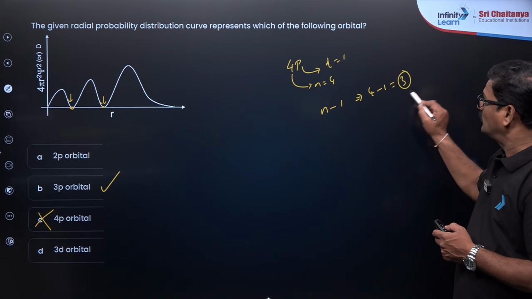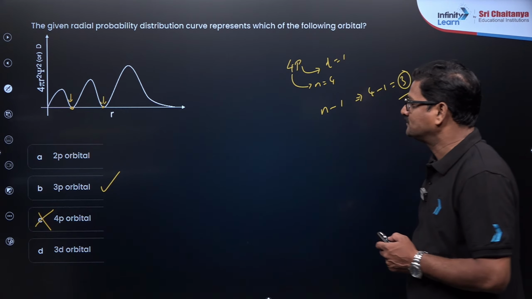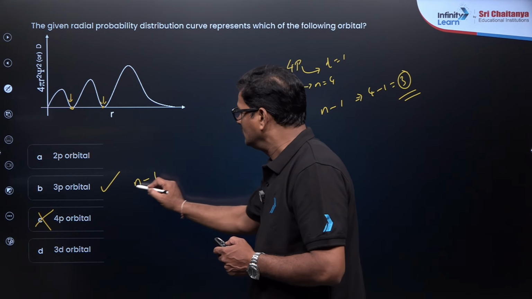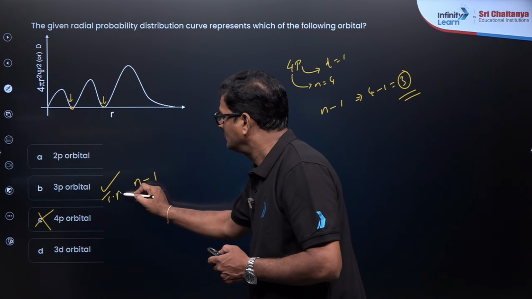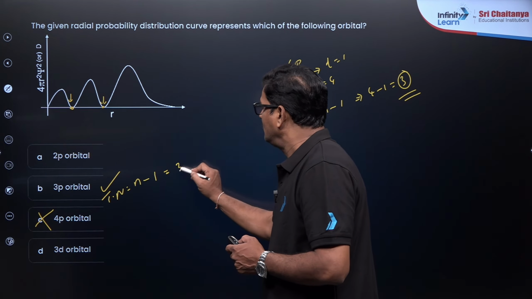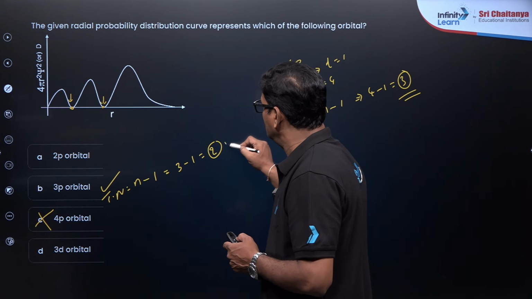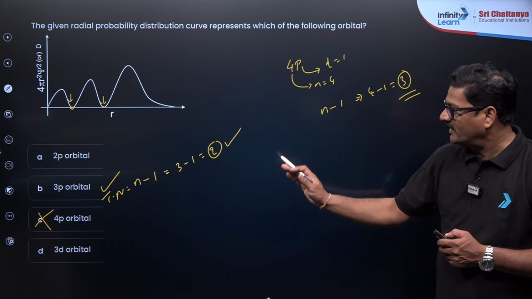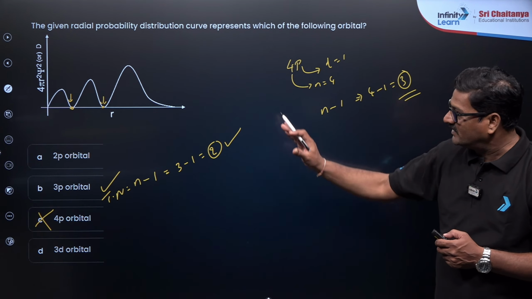It is going to be 3p orbital. Understand? So 2 nodes are there. So 3p orbital. So n minus 1, so total nodes is equal to 3 minus 1 is equal to 2. So it is correct. Fine. You are getting the trick to understand this, right?